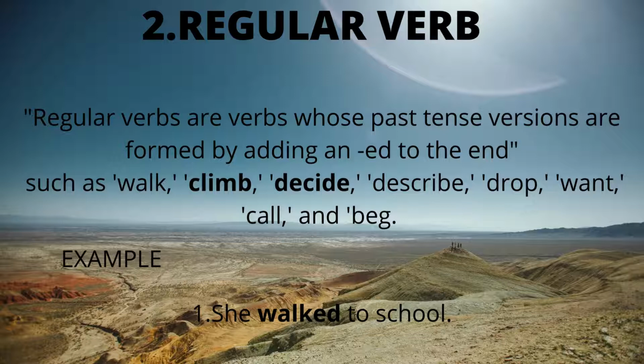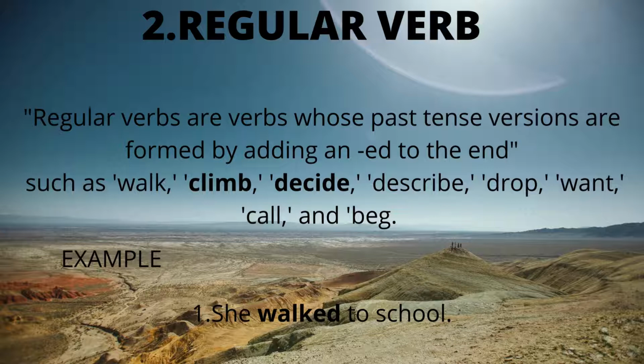Now, the second type is the regular verb. Regular verbs show regularity when they are converted into the past tense. Regular verbs are verbs whose past tense versions are formed by adding ed to the end, such as walk, climb, decide, describe.